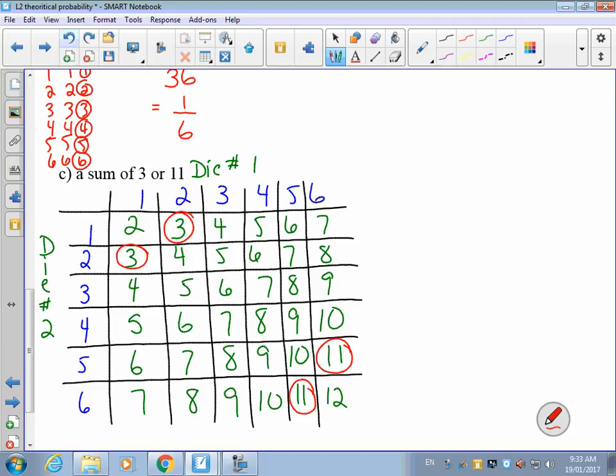That means I have 4 possible outcomes out of a total of 36 outcomes. 6 across, 6 down, all those green numbers are possible outcomes when I roll the 2 dice. So I have 4 out of 36, which would simplify to a 1 in 9 chance of getting a 3, or adding up to 3, or adding up to 11.